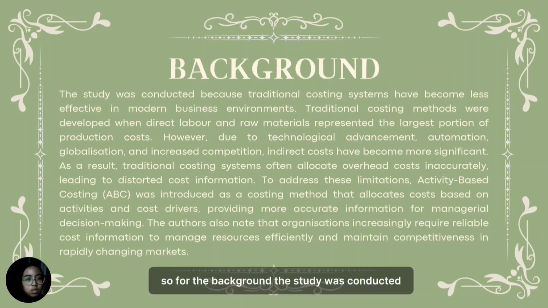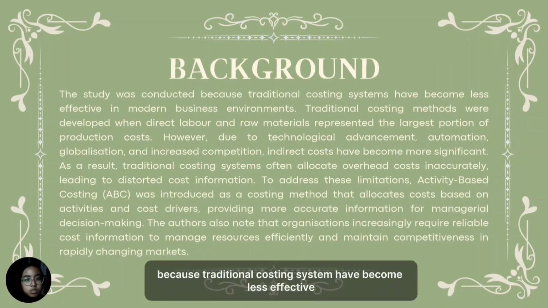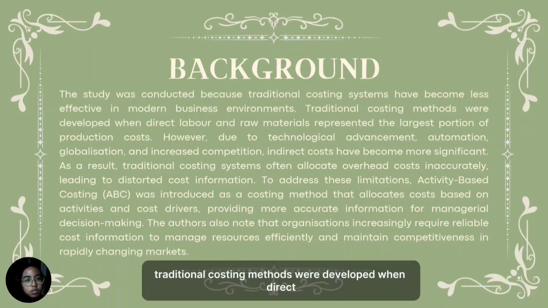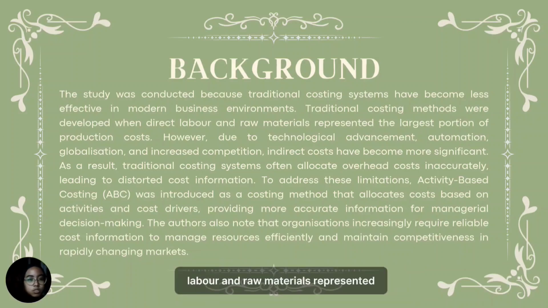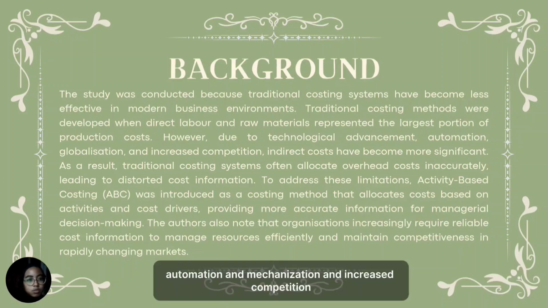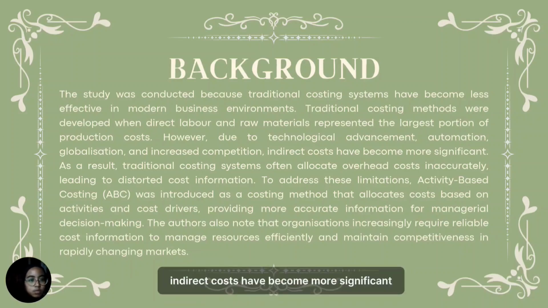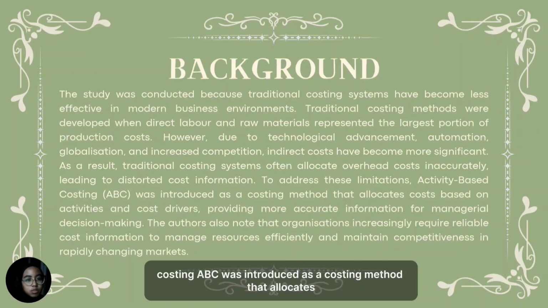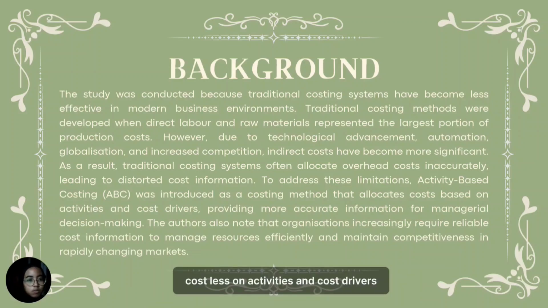So, for the background, the study was conducted because traditional costing systems have become less effective in the modern business environment. Traditional costing methods were developed when direct labor and raw materials represented the largest portion of production cost. However, due to technological advancement, automation, globalization, and increased competition, indirect costs have become more significant. As a result, traditional costing systems often allocate overhead costs inaccurately. Activity-based costing (ABC) was introduced as a costing method that allocates cost based on activities and cost drivers.